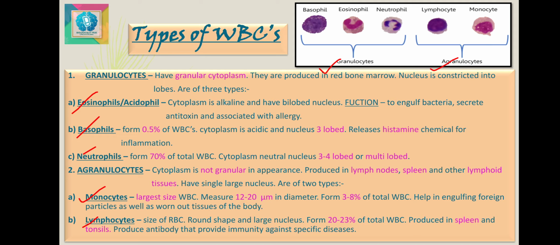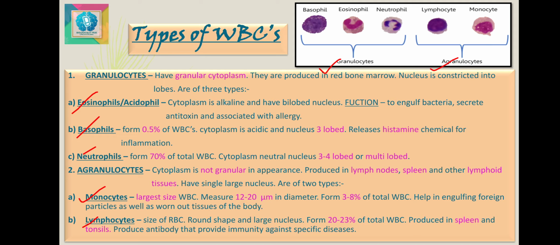The second category of the type of the WBCs is your agranulocytes, which are also named as agranular leukocytes. These are the leukocytes whose cytoplasm is not granular in appearance. They are produced in the lymph nodes, spleen, and other lymphoid tissues. They have a single large nucleus. They are further divided into two as monocytes and lymphocytes.